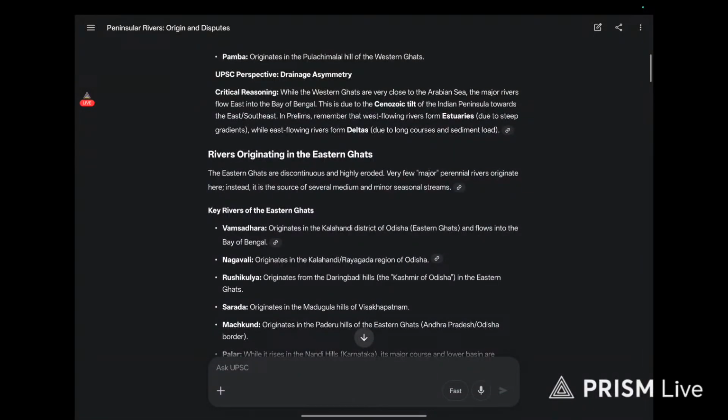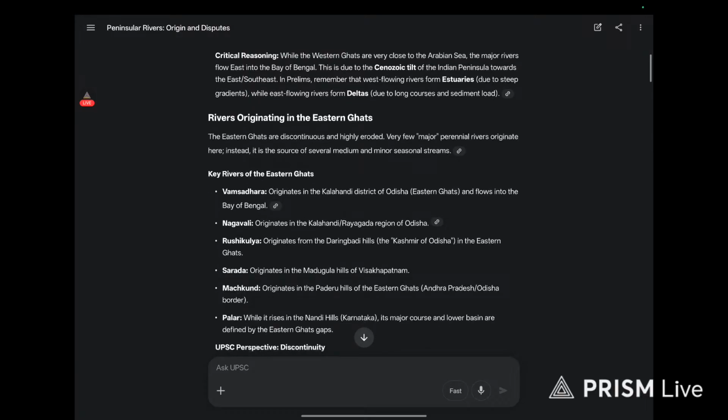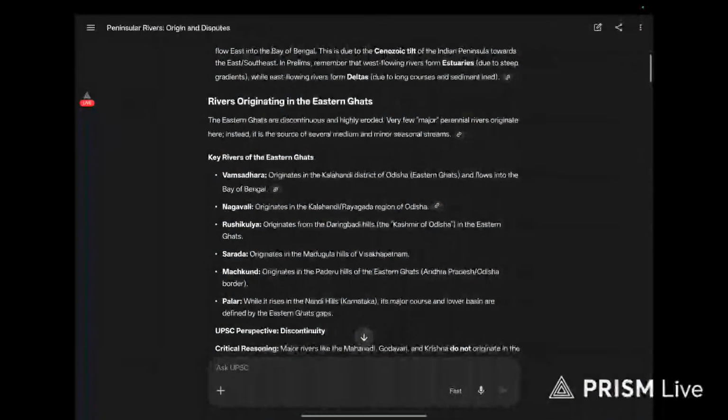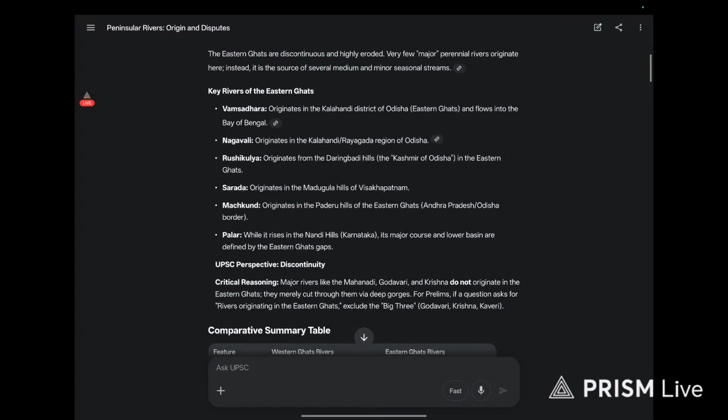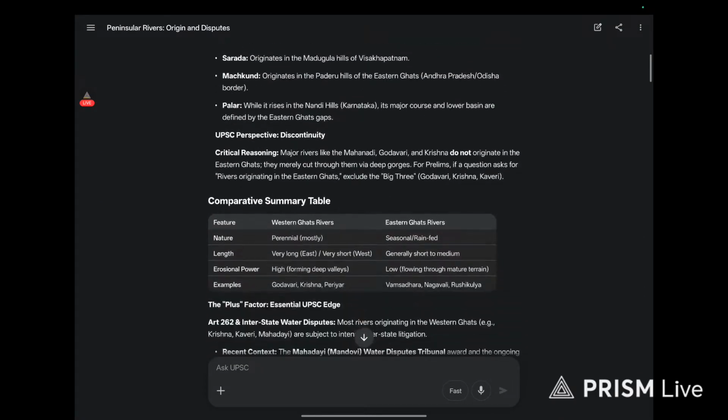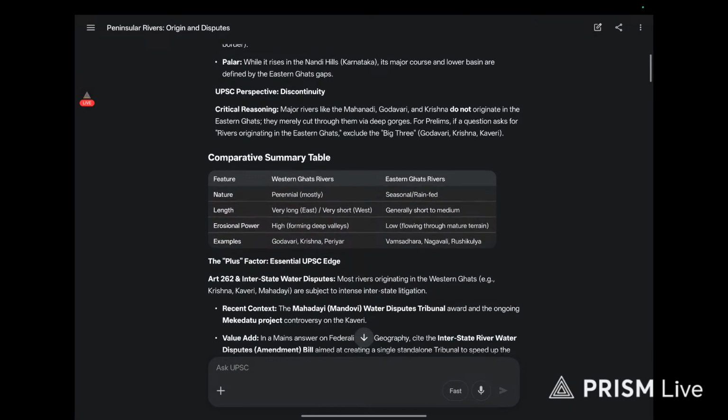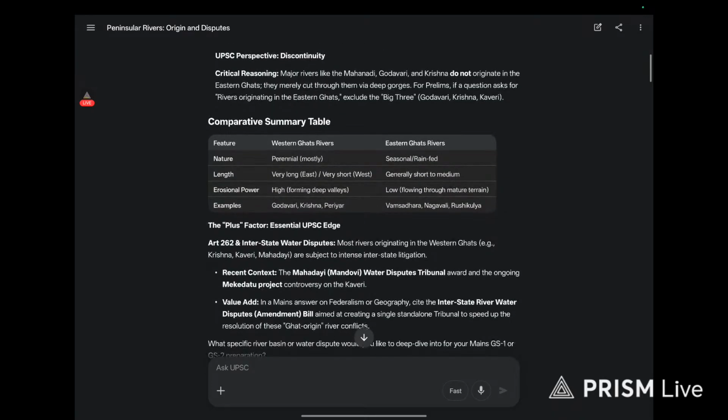Rivers originating in the Eastern Ghats. Eastern Ghats are discontinuous and highly eroded, with a few major perennial rivers. Vamsadhara originates in the Kalahandi district. Then we have Nagavalli, then Rushikulya, Sarada, Machkund, then Palar. We have a table over here. Okay, Western Ghats examples.